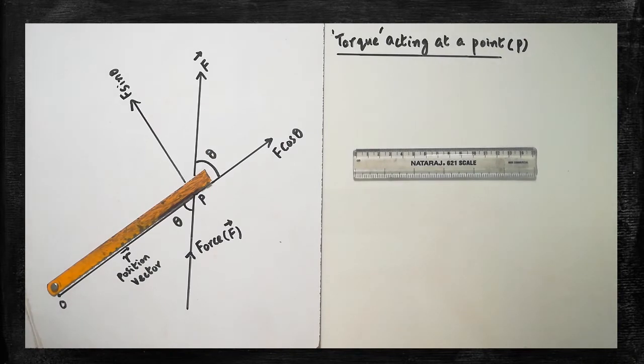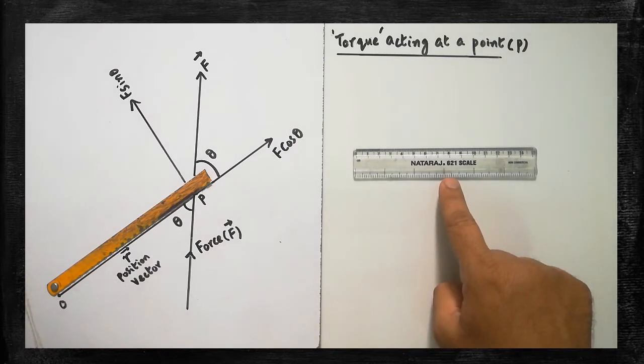Today we are going to talk about the term called torque. Torque is a physical quantity. The torque is responsible for the rotational motion of the body. In future we are going to learn about rotational motion, so that the rotational motion of any body purely depends on the application of the torque. Okay, so here we are going to learn about the term called torque.